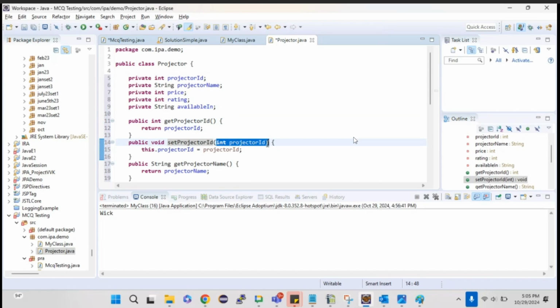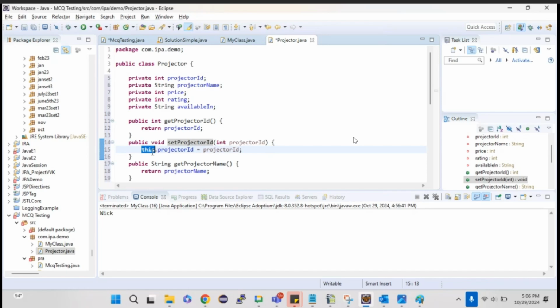Because setters are the one which is going to set a value, right? If you want to set a value, obviously you need to give a value, then only it can be set, right? So obviously I need to pass the value to set it. So that's what I'm doing over here. Int projector ID. Then I'm using this keyword, this dot projector ID equal to projector ID. So this is a keyword which is used to denote the current instance.